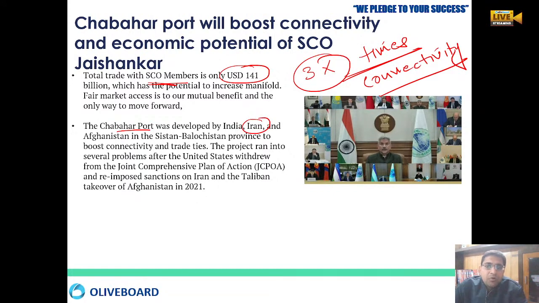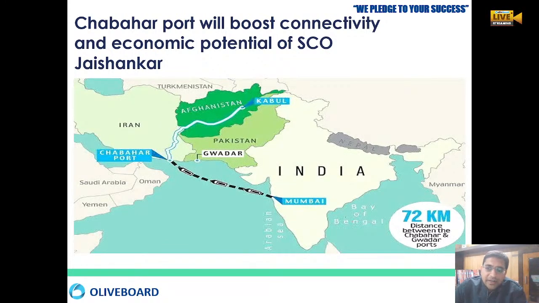Okay, the Chabahar port is in Iran, in the Sistan Balochistan province, to boost the connectivity and the trade ties between India, Iran, and Afghanistan. Right? But there was an issue that happened with Iran, and because of that, sanctions have been put on Iran. But now India is going to develop the Chabahar port. So if you can see over here, this is Iran and this is Chabahar. Okay, this is Chabahar port.